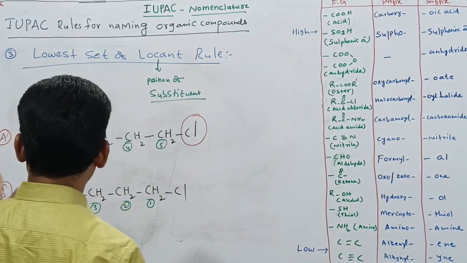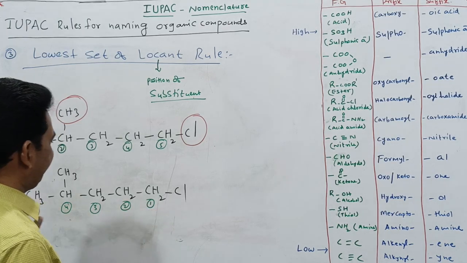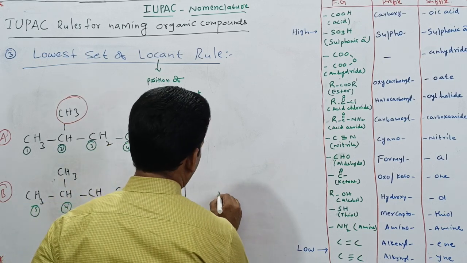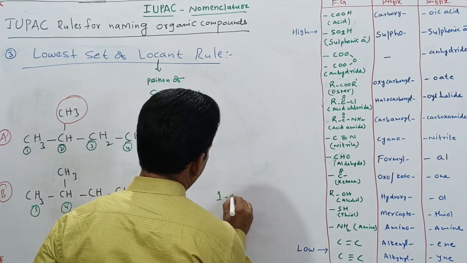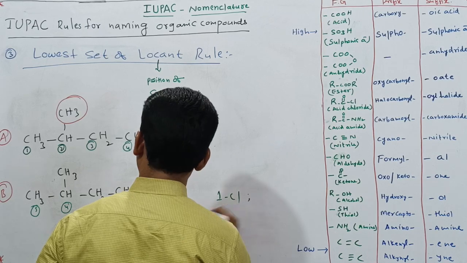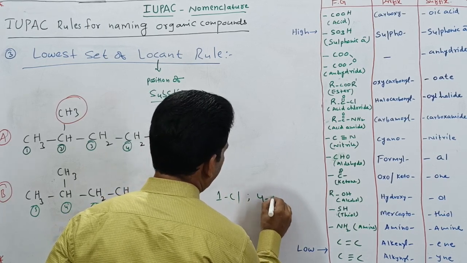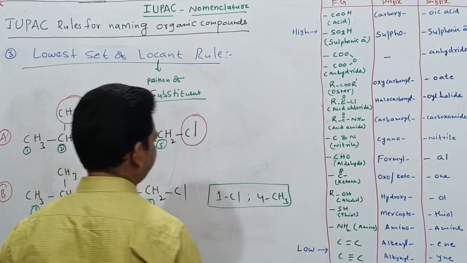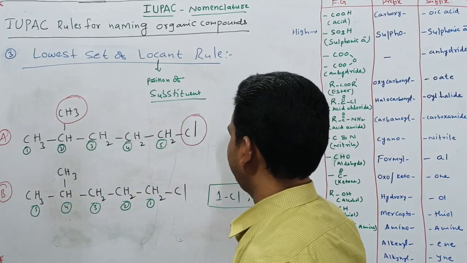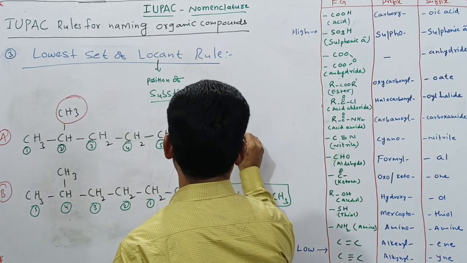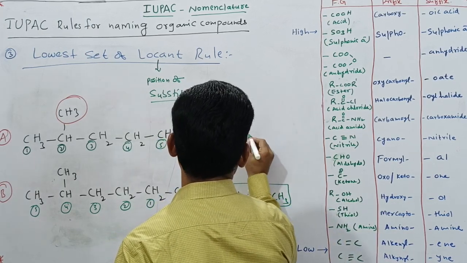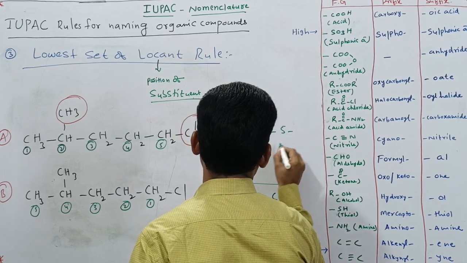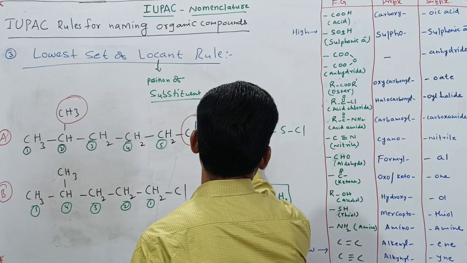Now see, I have given the numbering from the left side and also from the right side. In this case, which substituents are present? At the first position, what is there? Chloro is there. Then at the fourth position, what is there? Methyl is there. In this case, you can see at the second position, what is there? Methyl is there. At the fifth position, what is there? Chloro is there.